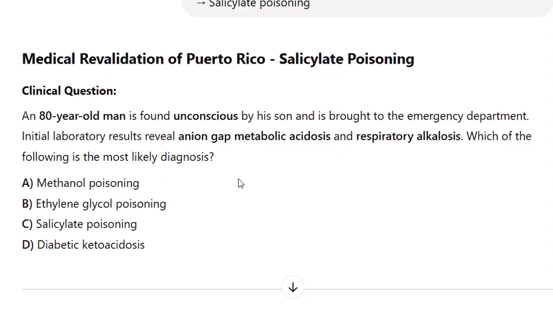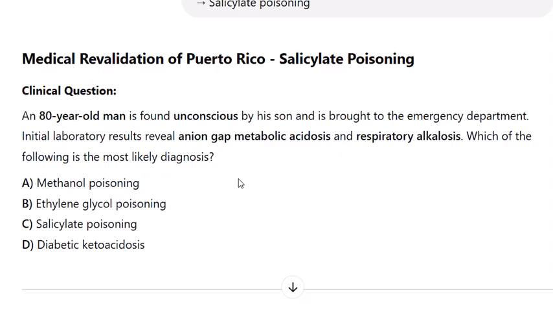Which of the following is the most likely diagnosis? A. Methanol poisoning. B. Ethylene glycol poisoning. C. Salicylate poisoning. D. Diabetic ketoacidosis. Correct answer, C. Salicylate poisoning.